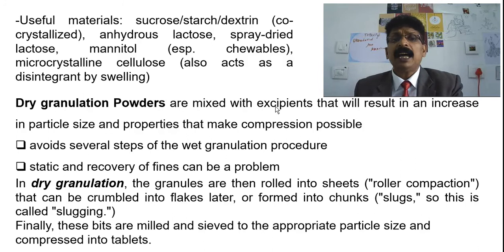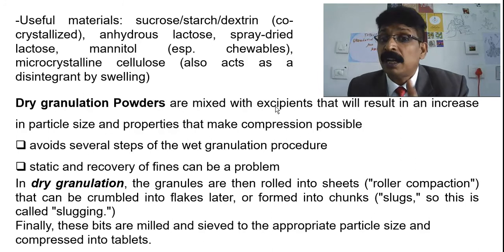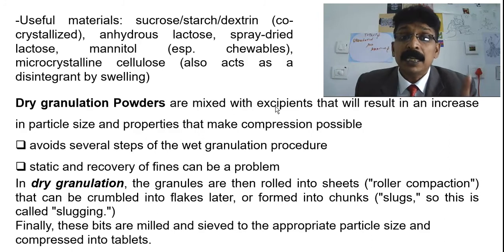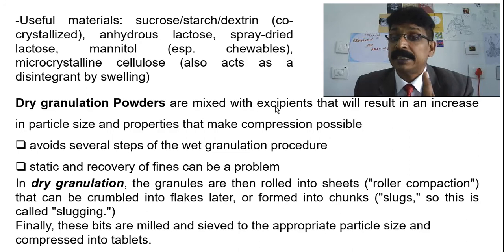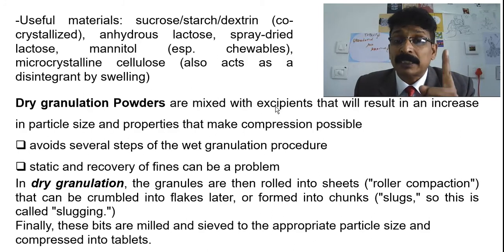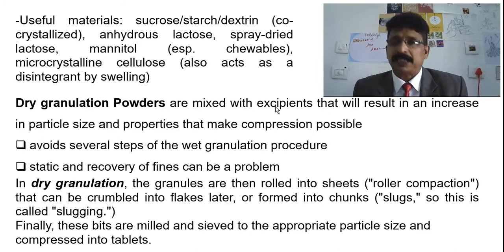In dry granulation, the granules are rolled into sheets by roller compaction, which can be crumbled and broken into flakes later, or formed into chunks, slugs. So this is called slugging. Finally, these bits of slugs or sheets can be sieved in an appropriate sieve, and a particular size of granules can be obtained, which will be ready for compression of tablets.